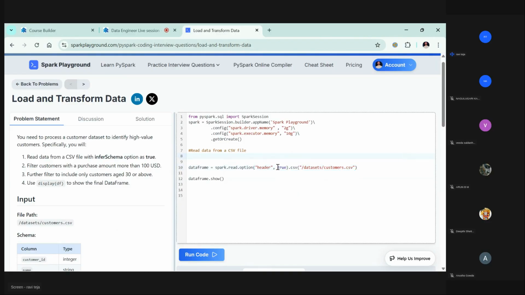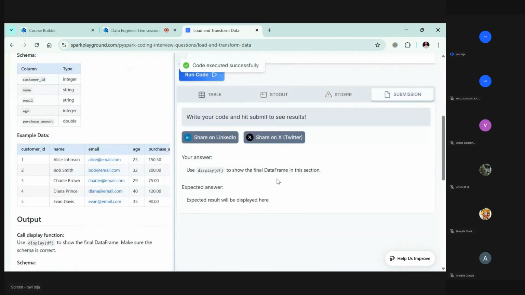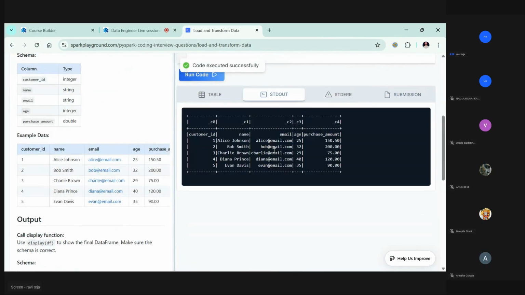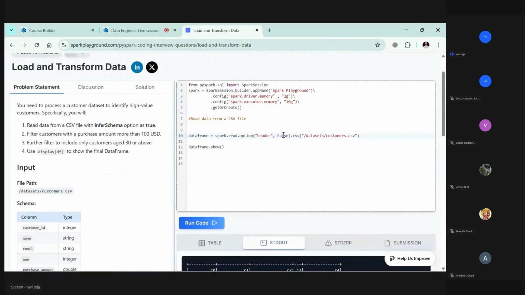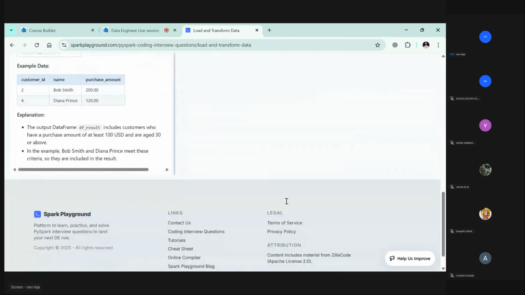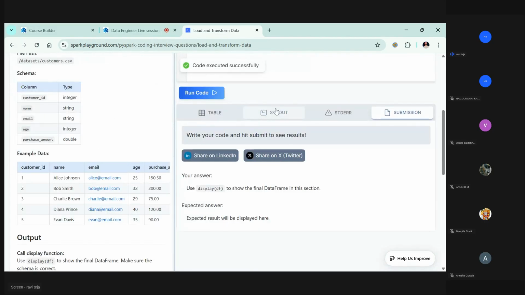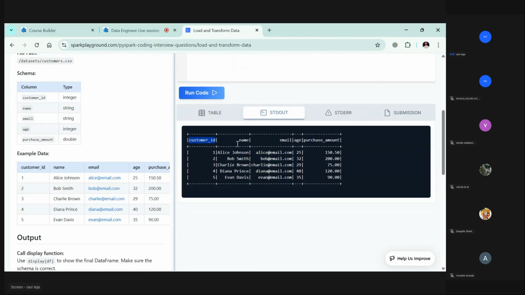By default it's false. If I do false and run the code, it will give the same output. But if I change this to true, then you will see customer ID, name, email, age, purchase amount all went to the column place.